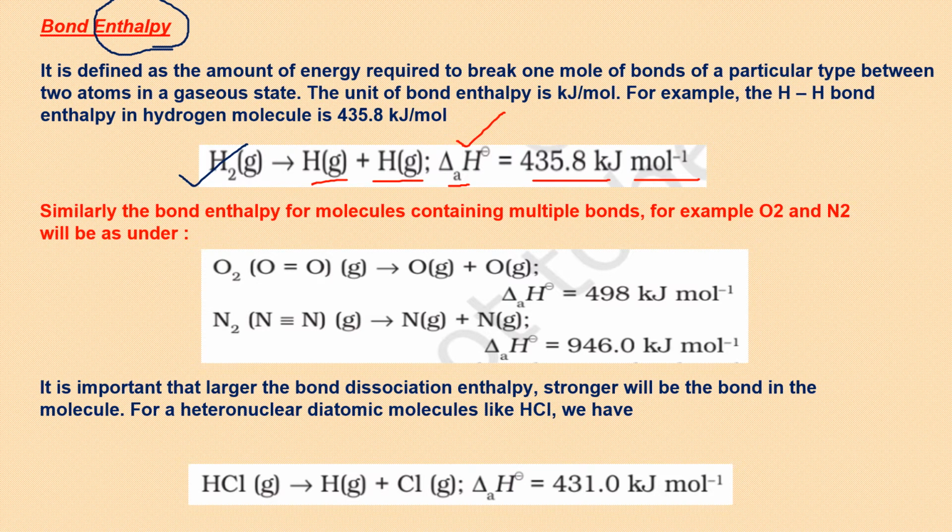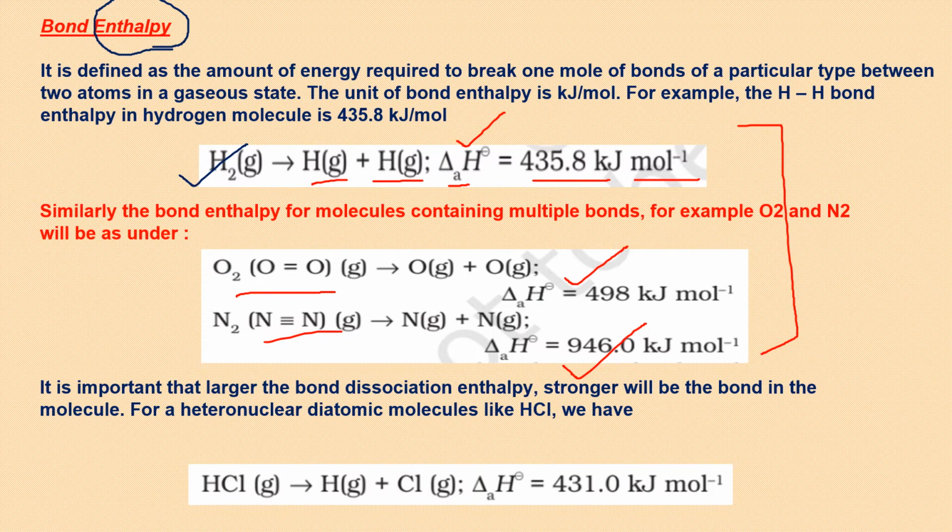Similarly, the bond enthalpy of oxygen molecule, we have a double bond. We have to supply more energy to break the double bond, and even more energy to break a triple bond, because with the increase in number of bonds between two atoms, the strength of the bond keeps on increasing, obviously. So it's important to note that larger the bond dissociation enthalpy, if I have to supply more energy to break the bonds of any molecule, then it has to have very strong bond, right? And these were the examples of homonuclear.